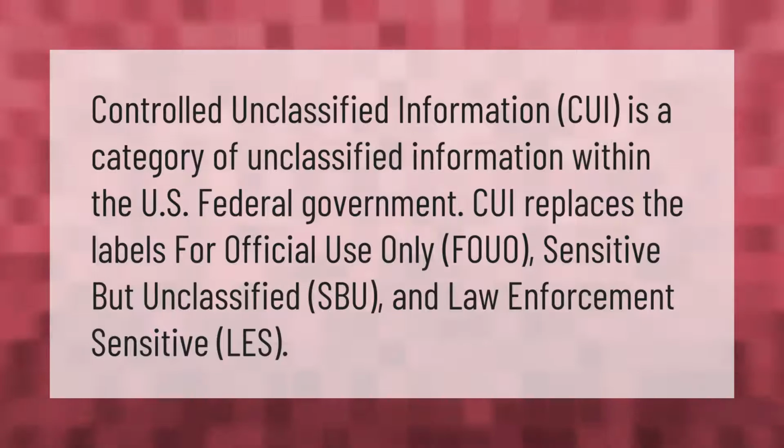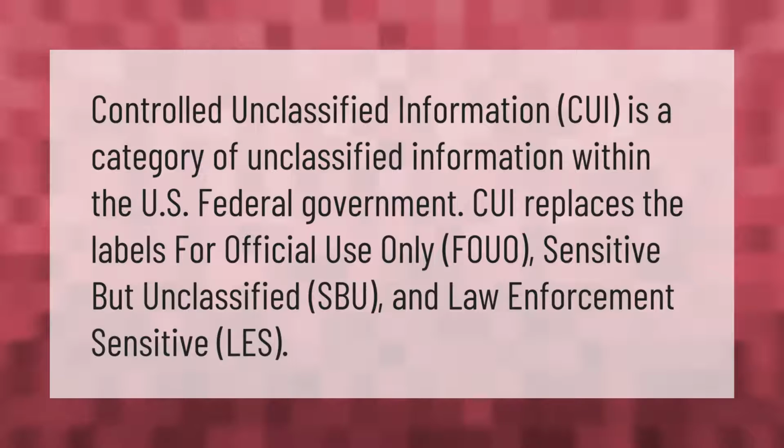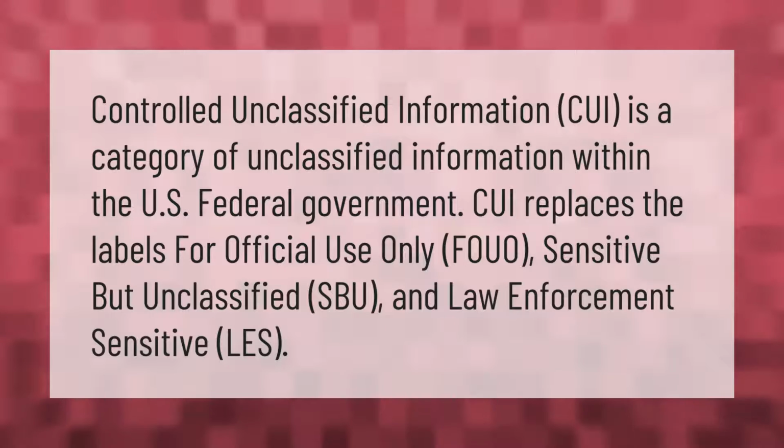Controlled Unclassified Information, CUI, is a category of unclassified information within the U.S. federal government. CUI replaces the labels For Official Use Only, FOUO, Sensitive But Unclassified, SBU, and Law Enforcement Sensitive, LES.